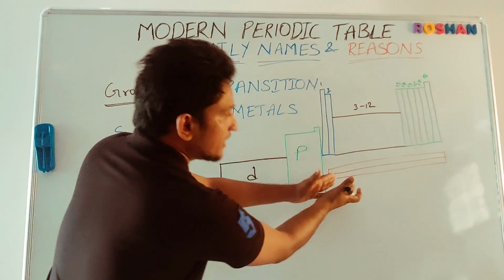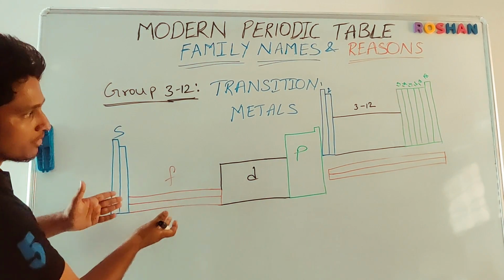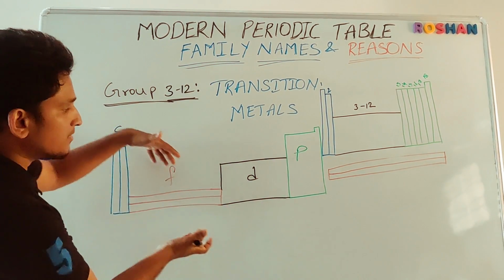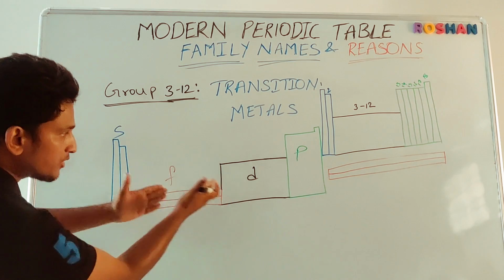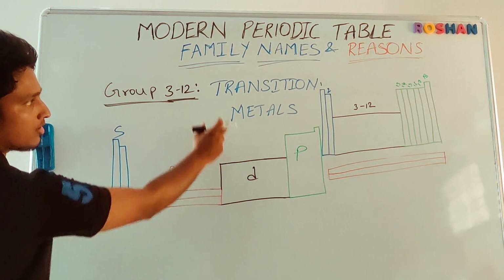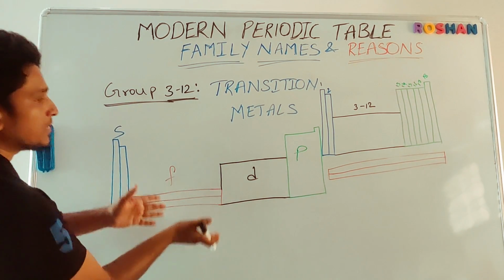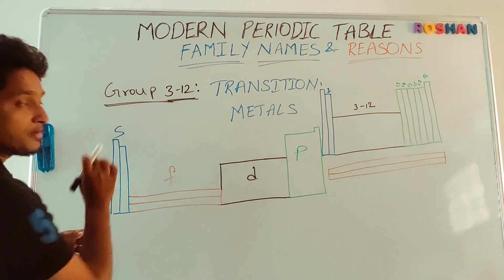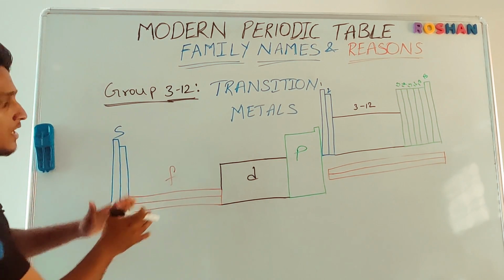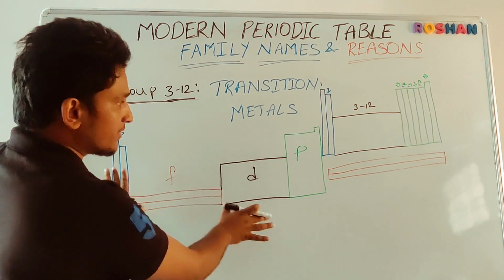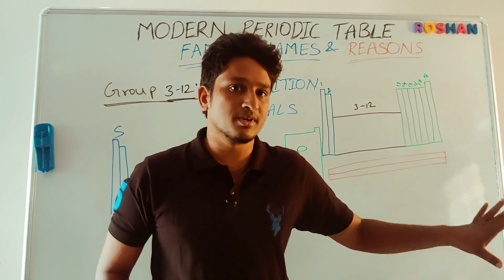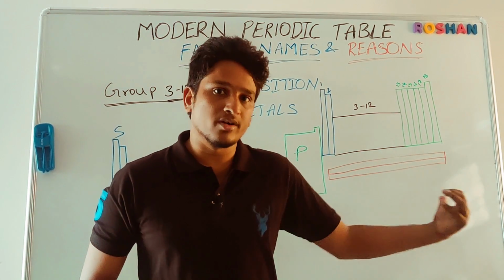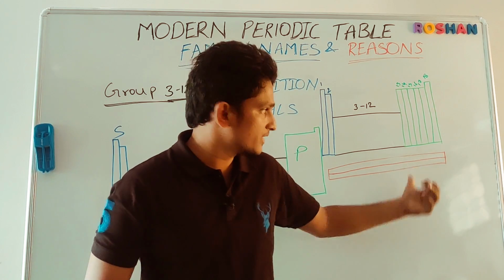If you want to include these elements, the F block elements, in the main part of the periodic table, where are they placed? They are placed inner to the D block elements, which are called transition elements. So if they are placed inner to the D block elements, these elements are called inner transition elements, but they are not placed in this way. They are placed at the bottom of the periodic table. Why are they placed at the bottom of the periodic table? In another video, we'll discuss this reason.